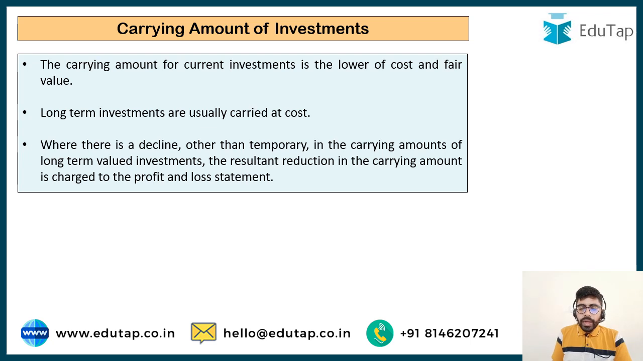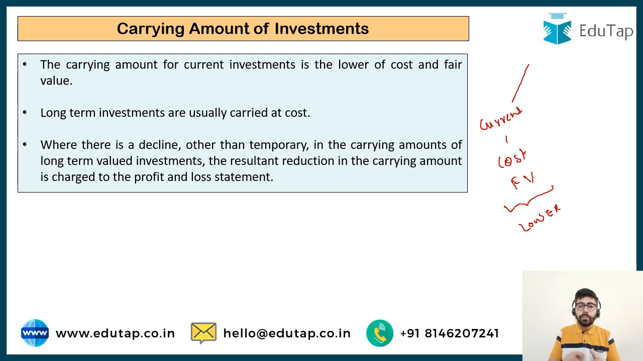So friends, accounting standard 13 is very clear in this regard. It says if you are talking about current investment, they are to be valued at cost or fair value, whichever is lower. So we have to find out which of the two, cost or fair value, is lower. We are going to record the current investments at this particular amount.